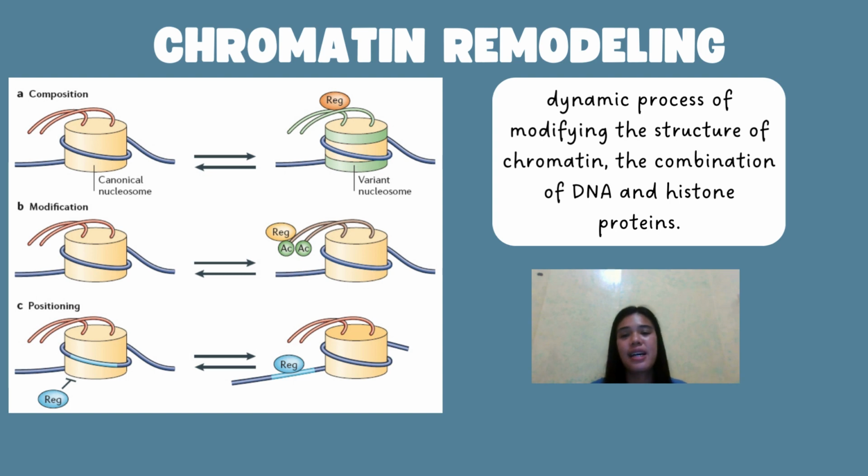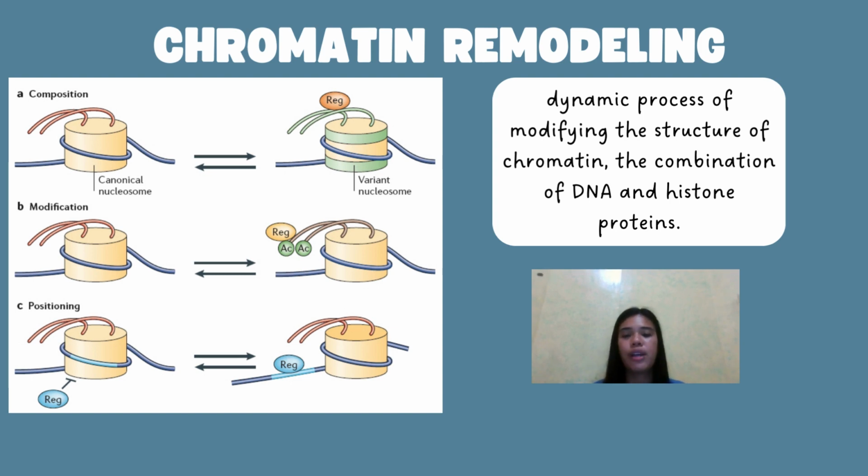So now let's discuss the chromatin remodeling. So this is a dynamic process of modifying the structure of the chromatin, the combination of DNA and histone proteins. So this remodeling involves the repositioning or modification of nucleosomes. So this is the basic unit of chromatin. By rearranging nucleosomes, cells can control the accessibility of DNA that influences gene expression.